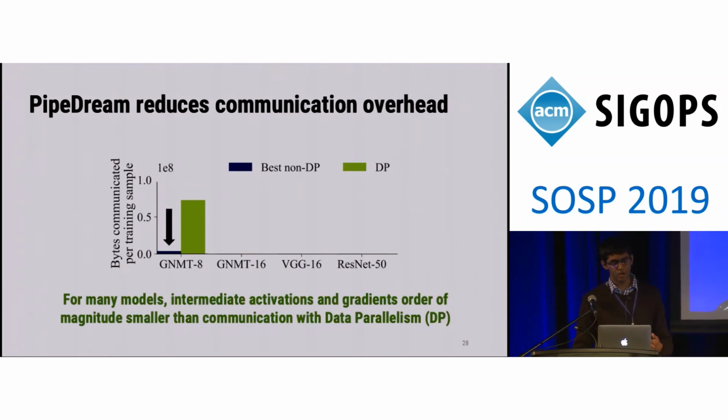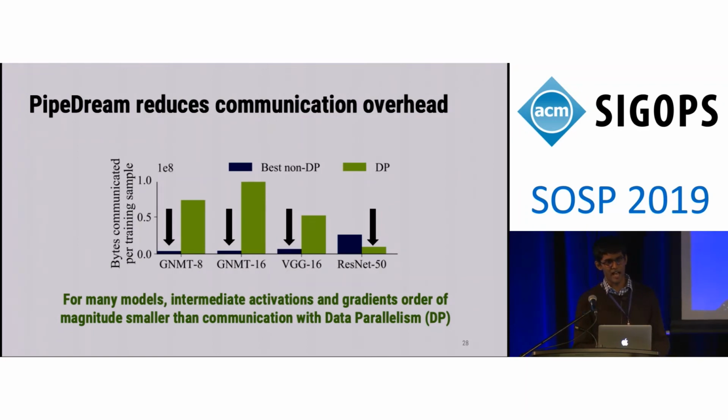We see that this holds for other models as well. GNMT-8 is a machine translation model, but we see that this is true for other machine translation models as well as image classification models. ResNet-50, as before, we see that the amount you communicate with data parallelism is less, which is why PipeDream's optimizer automatically recommends data parallelism for that particular model.